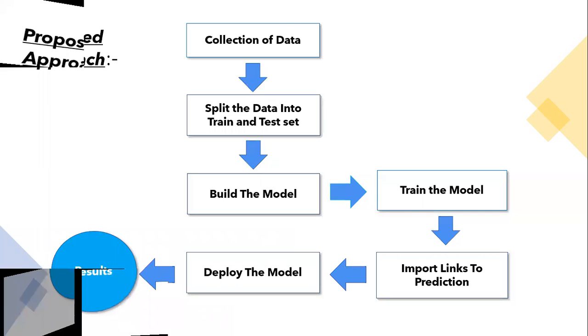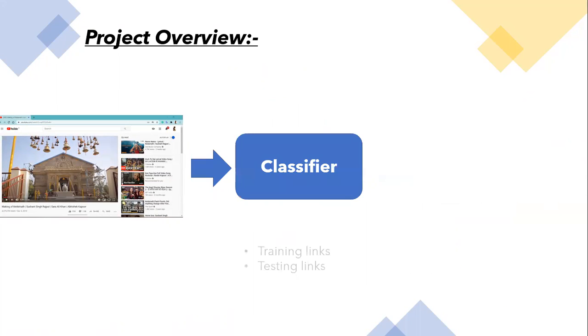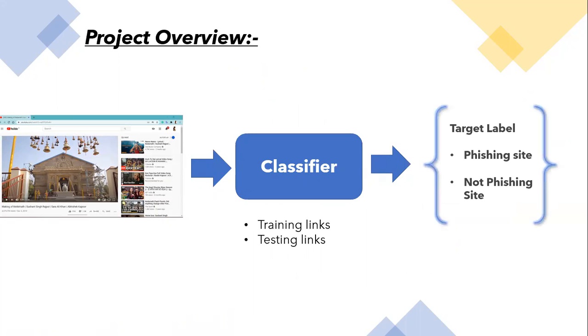You can see this is a YouTube link, which means classified training links and testing links. Then the target labels are phishing site or not a phishing site.